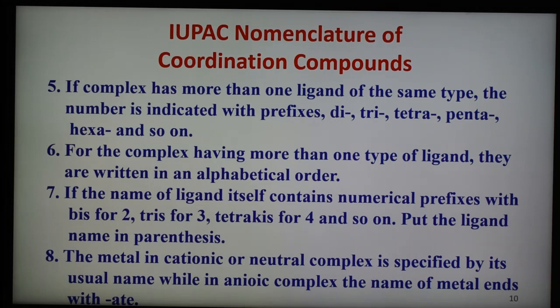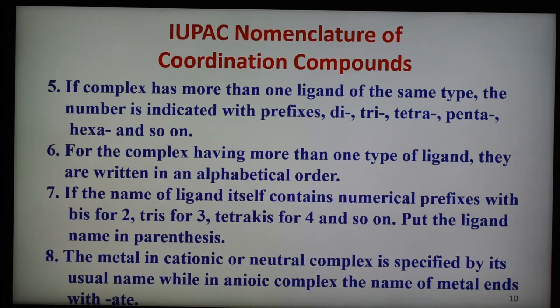The metal in a cationic or neutral complex is specified by its usual name. In an anionic complex, the name of the metal ends with ATE. So these are the different rules which are given. I am again repeating that for writing the formula of the complex, first write the symbol of the central metal atom followed by the ligands, and both the metal and ligands are enclosed in a square bracket.